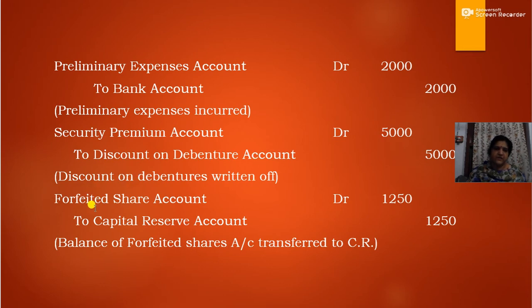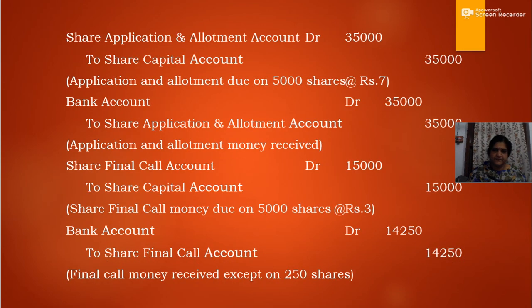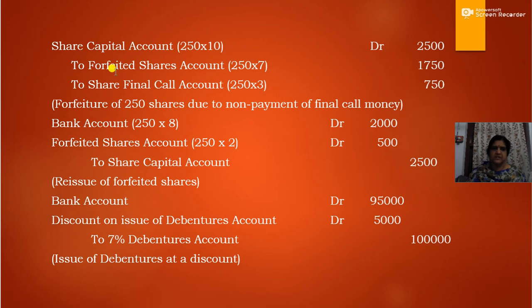Now there is one more journal entry: the forfeited shares account balance should be transferred to capital reserve. What about the forfeited shares account balance? Here it is. In forfeited shares account there is 1,750, and out of this 1,750, 500 rupees we have used for writing off the loss on reissue.